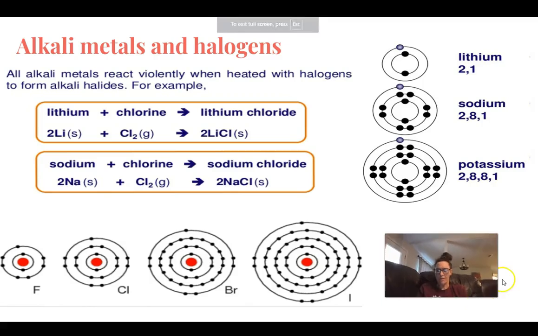Just like alkali metals can react with water, they're also extremely reactive with halogens. They usually react very violently, producing a lot of heat in the process. That's because, just like the alkali metals want to lose their valence electron, the halogens want to gain. So if they come in contact with a halogen, they are going to react to form a salt. For example, lithium and chlorine gas, and notice the halogens are diatomic, so make sure you do that appropriately in the equation, produces lithium chloride, which is a salt here. Make sure the equation is balanced. So anytime you have any alkali metal with a halogen, it's just going to produce that resulting salt.